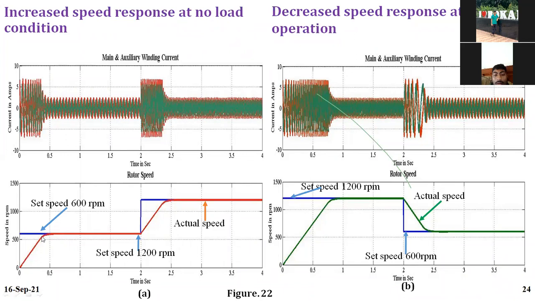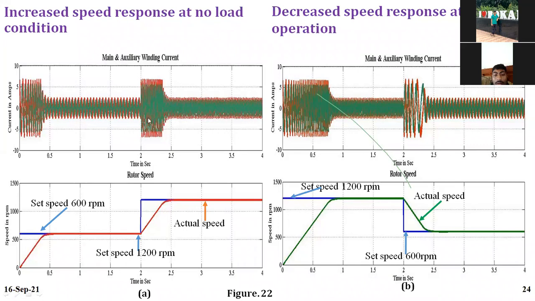Initially I am giving a speed of 600 RPM. Then after 2 seconds I am giving 1200 RPM. So my fuzzy logic is a very robust control. If you give any disturbance, my fuzzy logic will give a very good response. This is the set speed. After 0.4 seconds I am getting the set speed.